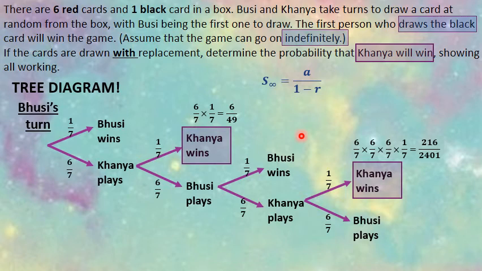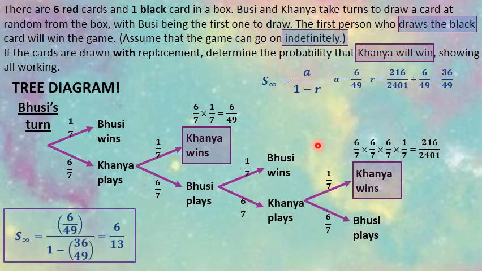Have a look. The chance that Kanye would win on his first go represents your first term. So we have a value for A. How do we get from our first term to our second term over here? I think it's quite clear. You can see 6 over 7 times 1 over 7 was multiplied by 6 over 7 twice in a row. So our ratio is 6 over 7 squared. So that's 36 out of 49. Or you could just do the actual dividing your term 2 by term number 1 to get your ratio. Okay, so that's where the 36 out of 49 comes from.